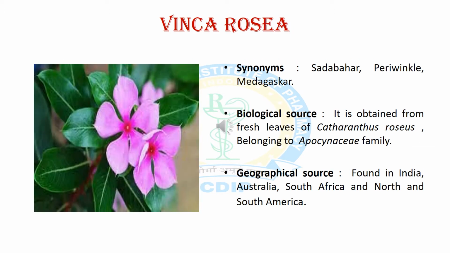Now we will discuss the first alkaloid containing crude drug, and it is vinca. The synonyms of vinca are Sadabahar, Periwinkle and Madagascar. The biological source for vinca is fresh leaves of Catharanthus roseus belonging to the Apocynaceae family. And the geographical source: it is found in India, Australia, South Africa and North and South America.